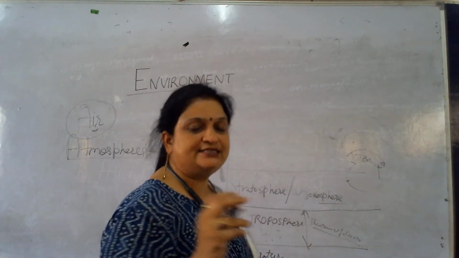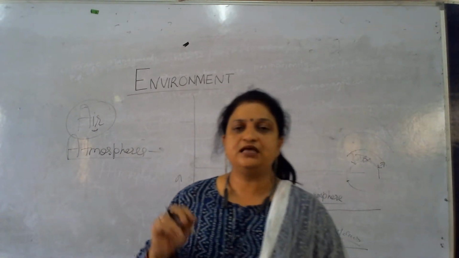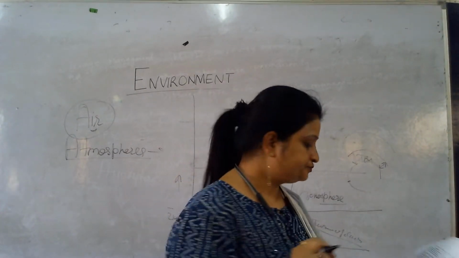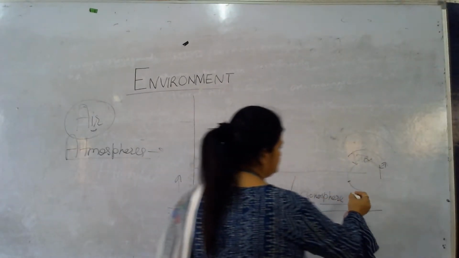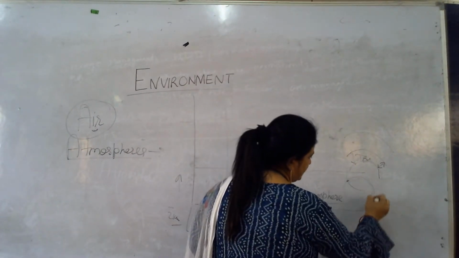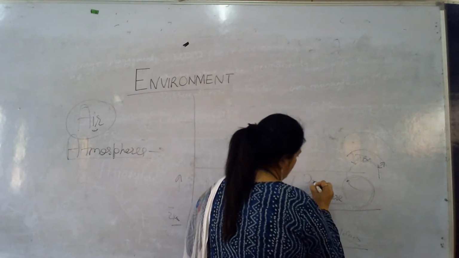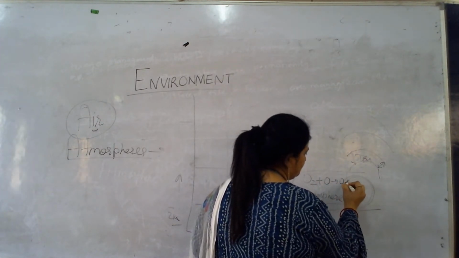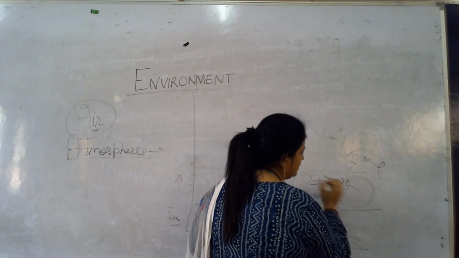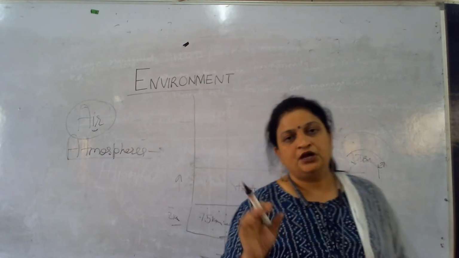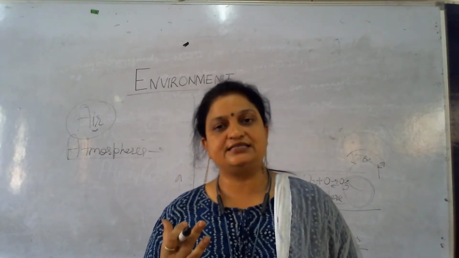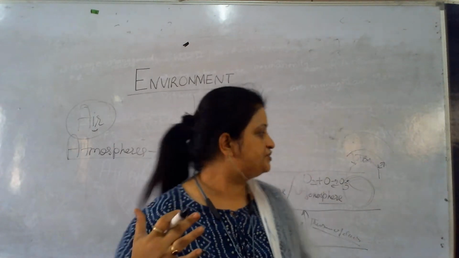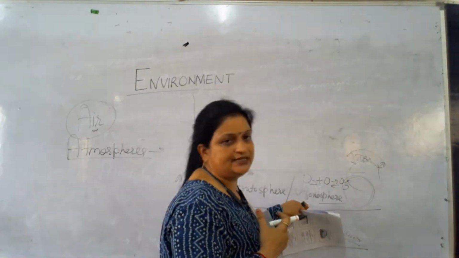Why do we call this the ozonosphere? Because the ozone concentration is high in this layer. Ozone is formed all the time here, as the oxygen component mixes with the oxygen molecule and forms ozone. This is a reversible reaction. It is not just that ozone is present in this layer, but that the manufacturing of ozone is continuously going on in this layer.